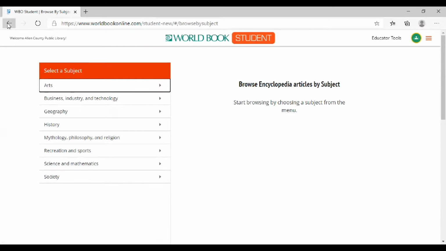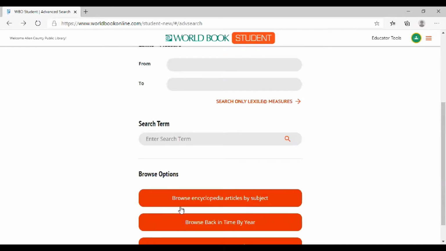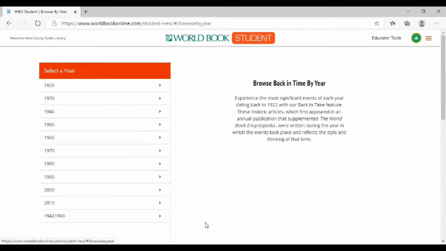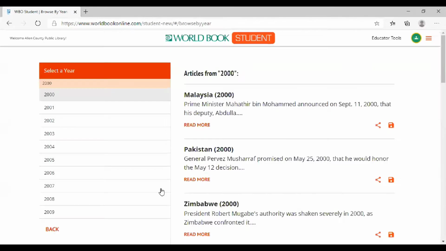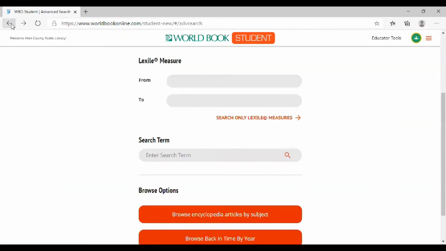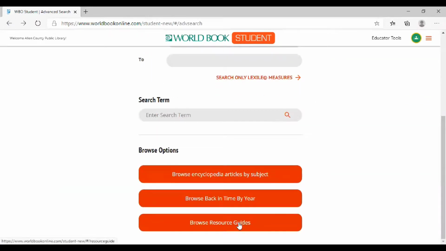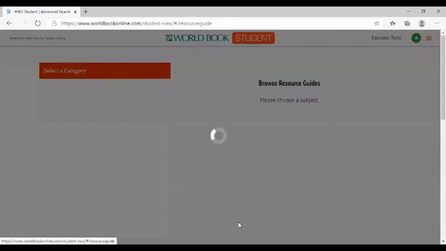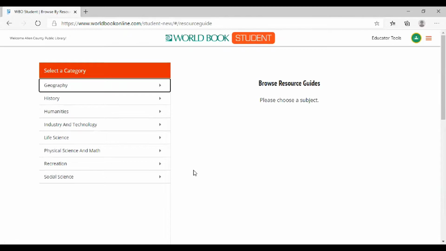So let's get back to our screen, and you can browse back in time by year, the 1930s, the 70s. Let's look at 2000. Click here, and it says articles from the year 2000. Or you can browse the resource guides here. Choose a subject, and let's do physical education, science and math.